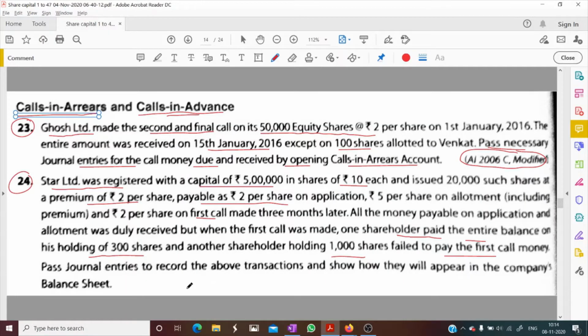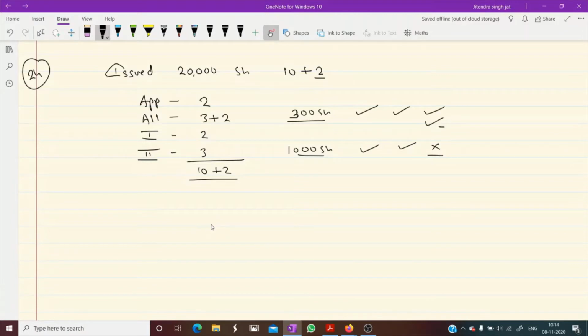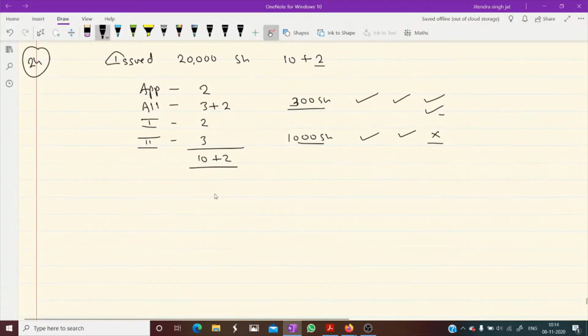Pass journal entries to record the transaction and show how they will appear in the company's balance sheet. It is not mentioned that second call has been called, and 2 per share on first call, so we will pass entries up to first call. Let me start the journal entry.